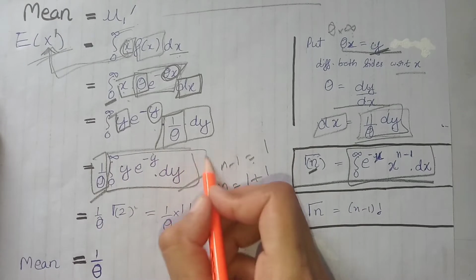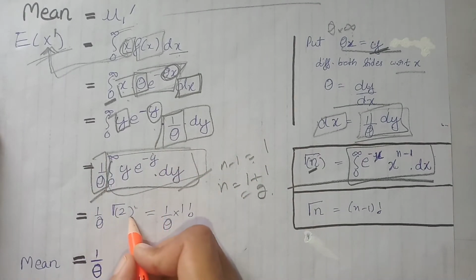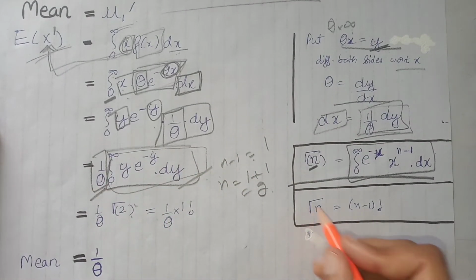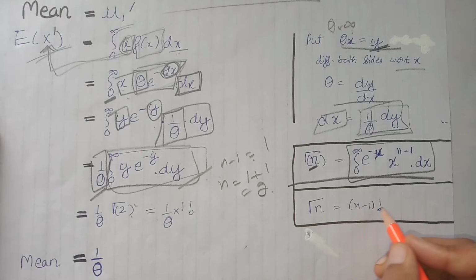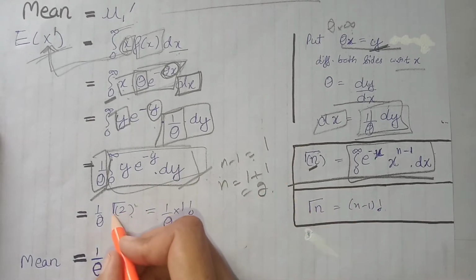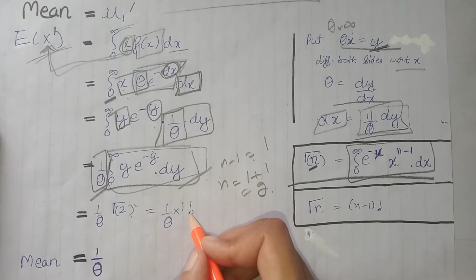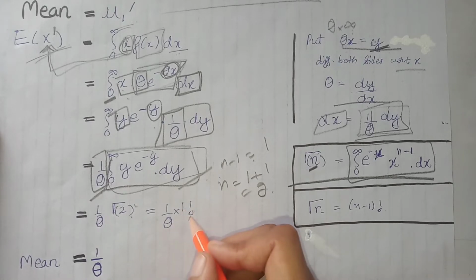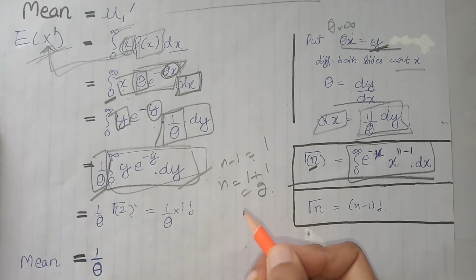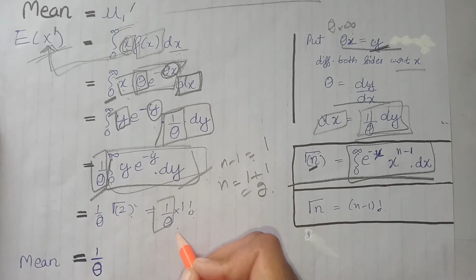So at the place of this whole term we write only gamma 2, and we know that gamma of n is equal to n minus 1 factorial, so at the place of gamma 2 we can write 1 factorial. The value of 1 factorial is only 1, so that means the mean of our exponential distribution is 1 divided by theta.